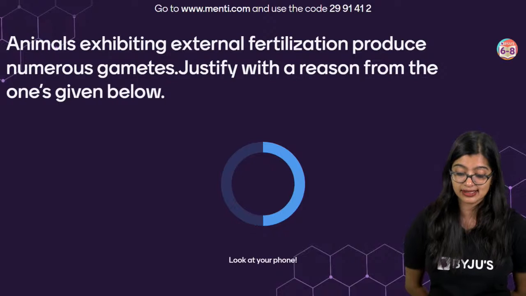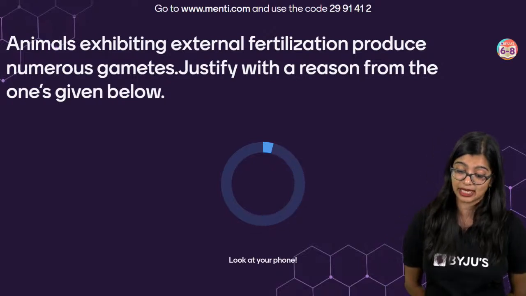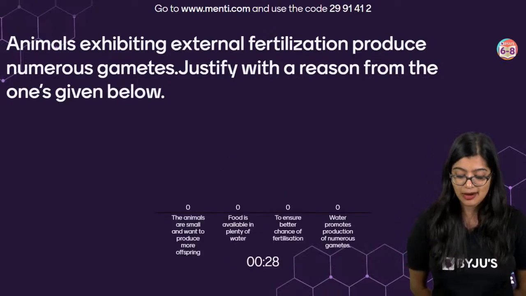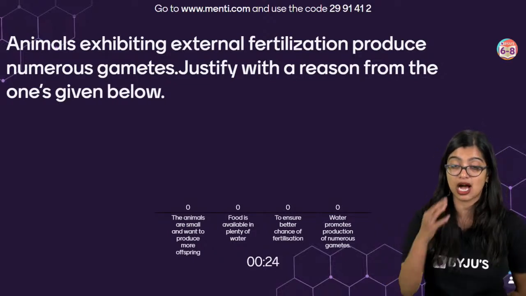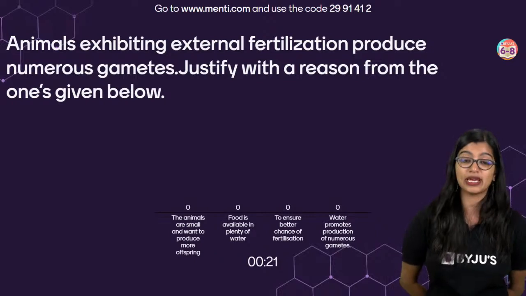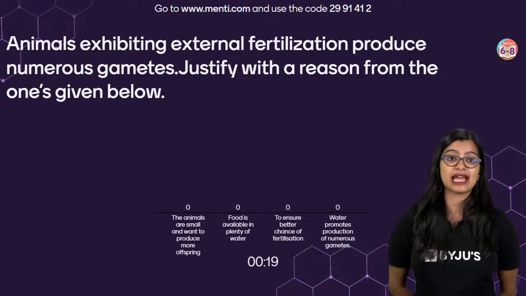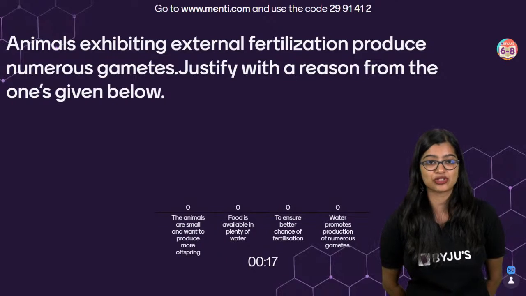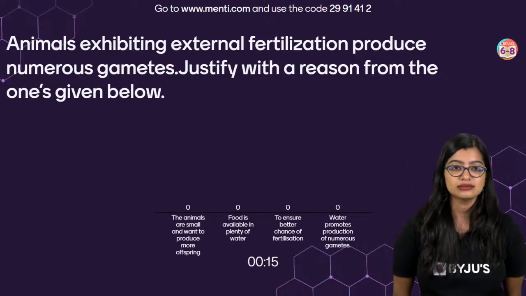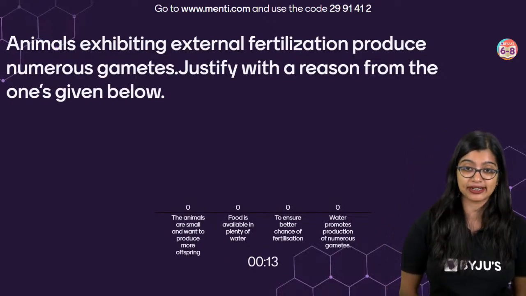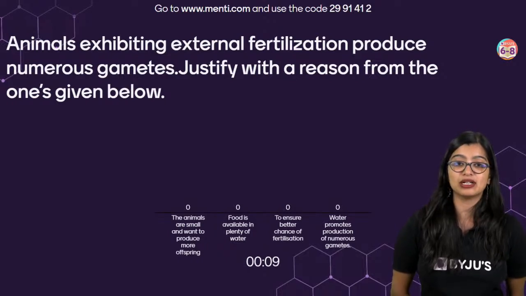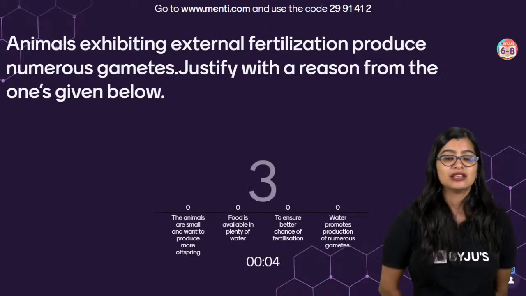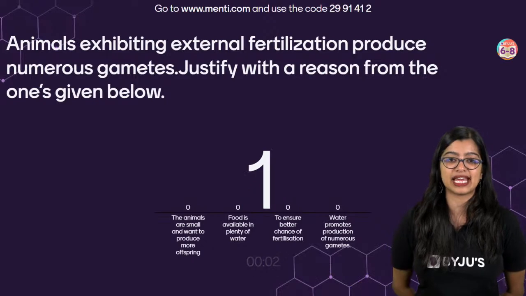Animals exhibiting external fertilization produce numerous gametes. Justify with reason. As you can see, you have 4 reasons on your screen from which you need to identify the correct answer. We have 30 seconds for this, right? 3 more questions. Yes, I told you during the subjective questions. Very good, you remember. Why do animals that exhibit external fertilization produce numerous gametes? Then I should not see any mistakes.